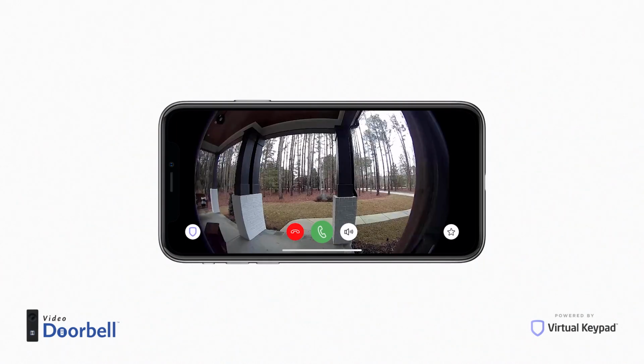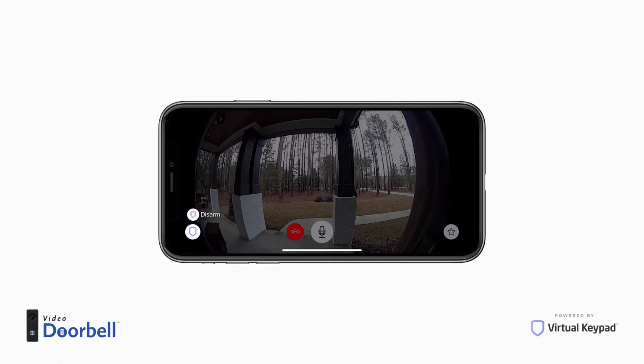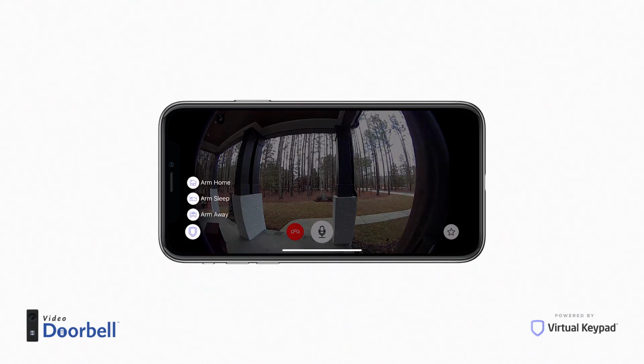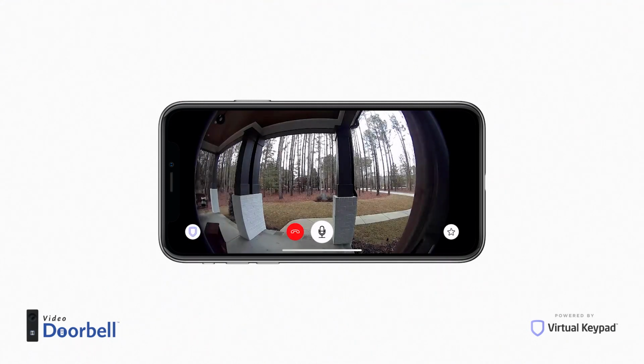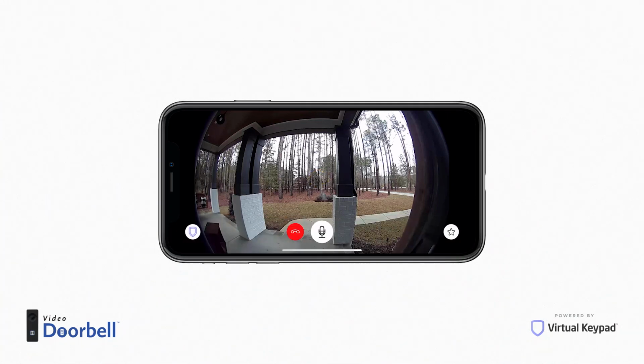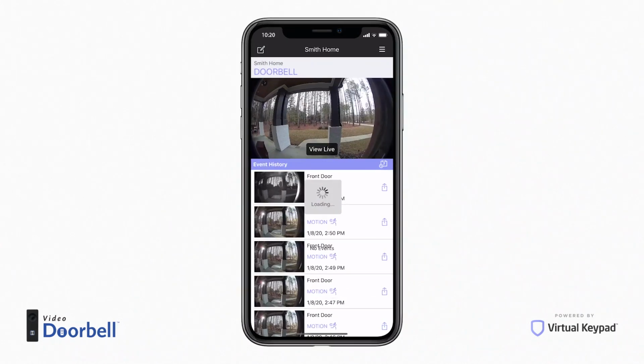To talk to someone at your door, press the Call button. To disarm your system, tap the Shield button and tap Disarm. You can also use the Shield to arm your system. You can tap the star to view your Z-Wave favorites and select one. Tap the End button to return to the doorbell screen.